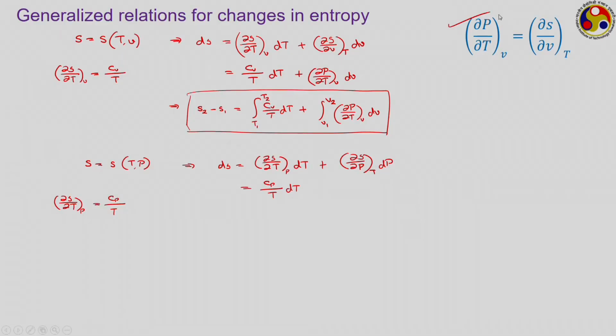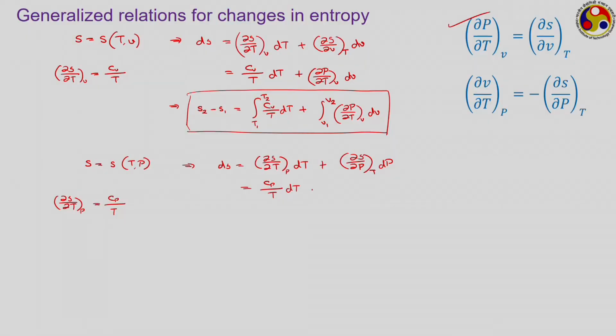What we have to make use of? ∂S/∂P at constant T. I hope you are able to use the Maxwell square now, and from there we can develop. So, this is the corresponding equation. This will become minus ∂V/∂T at P dP. Please try to use the Maxwell square instead of directly taking the Maxwell's relation to substitute these partial differentials.